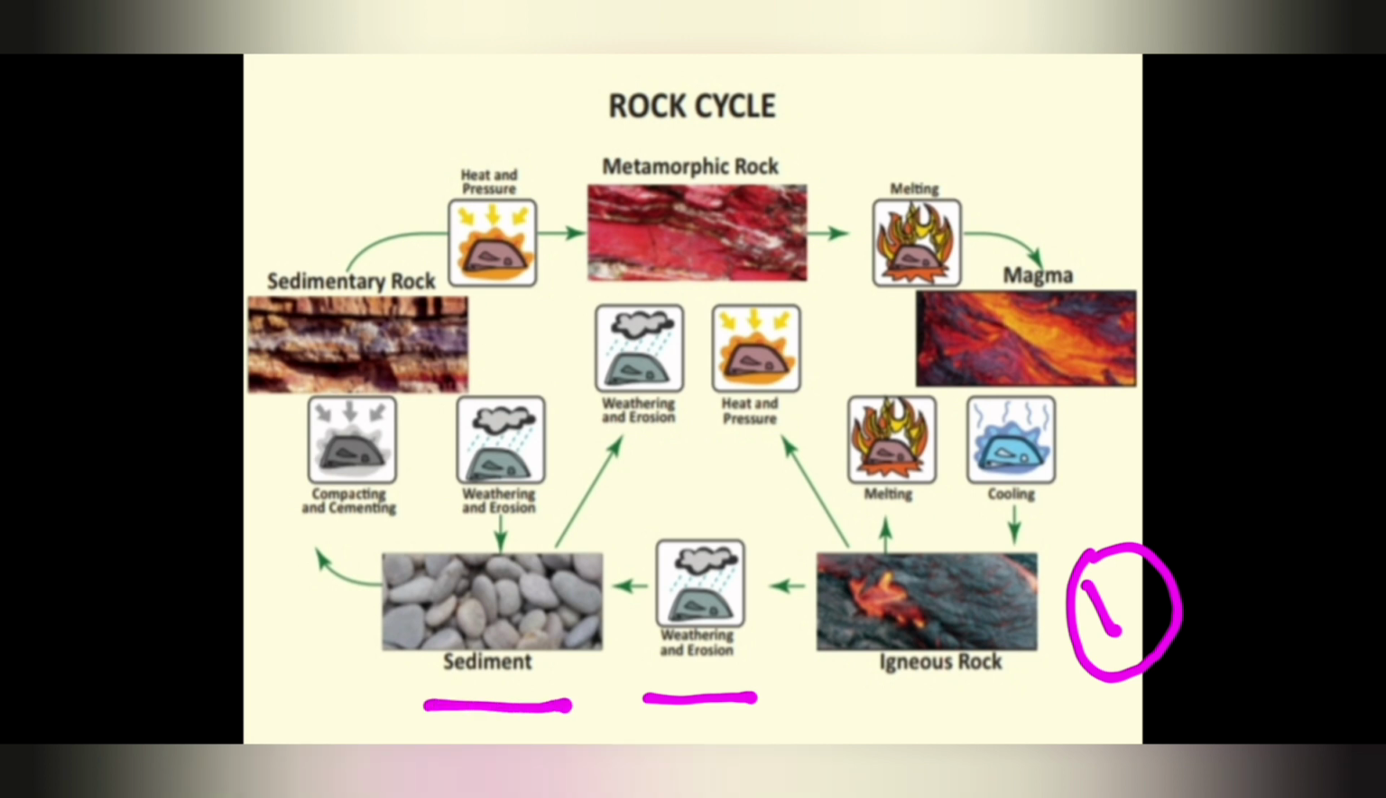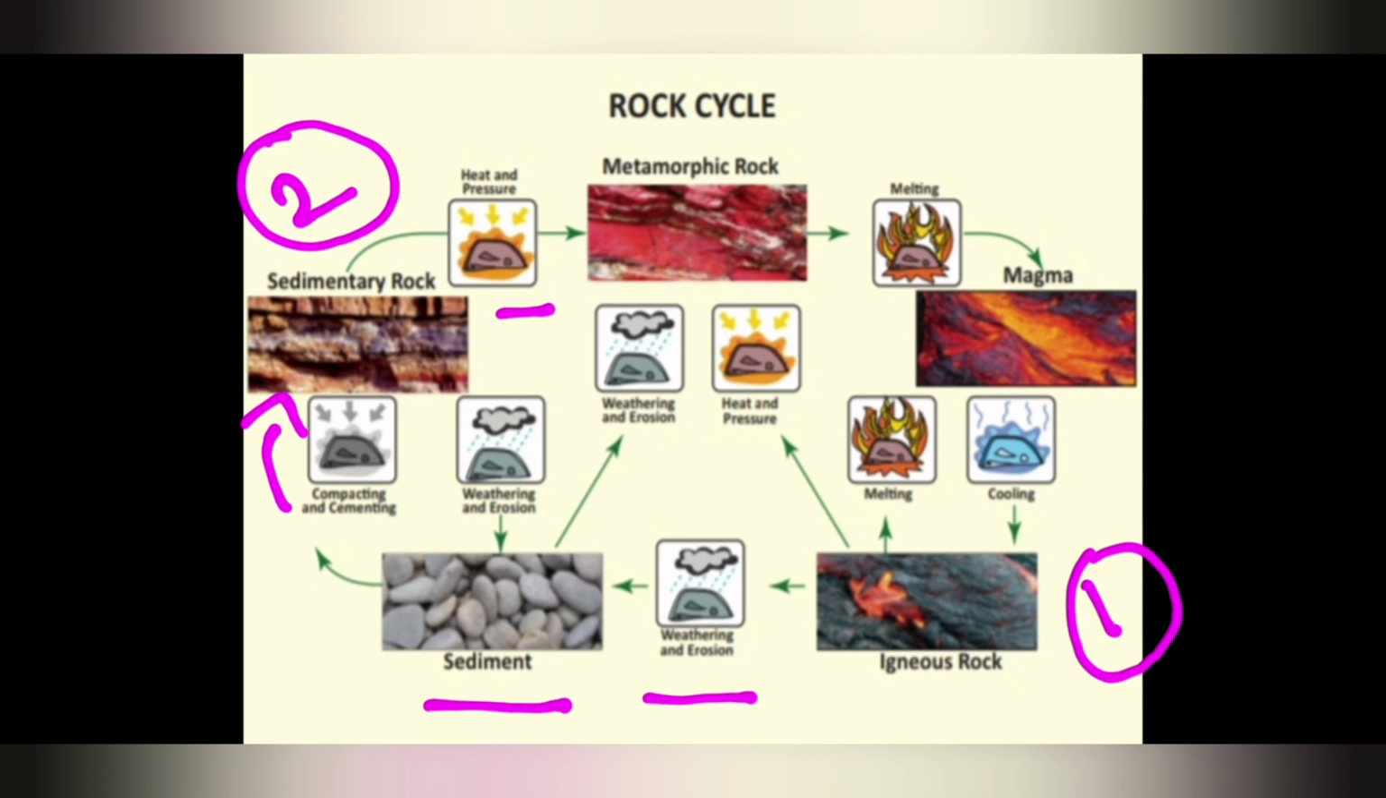After transporting, what happened? It gets sedimented. After getting sedimented, compacting and cementing happen. Later that becomes the second kind of rock, what? Sedimentary rocks. And after sedimentary rock, what happened?